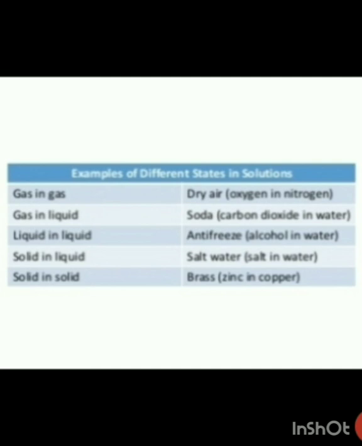The fourth example is solid in liquid, which we saw previously. Salt is being added to water. So salt is your solute and water is your solvent.